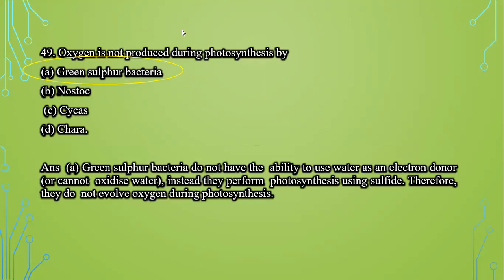Next question: oxygen is not produced during photosynthesis by: first, green sulfur bacteria; second, Nostoc; third, Cycas; fourth, Chara. Now, green sulfur bacteria do not have the ability to use water as an electron donor. Instead, they perform photosynthesis using sulfide. Therefore, they do not evolve oxygen during photosynthesis. So the first option is the correct answer.